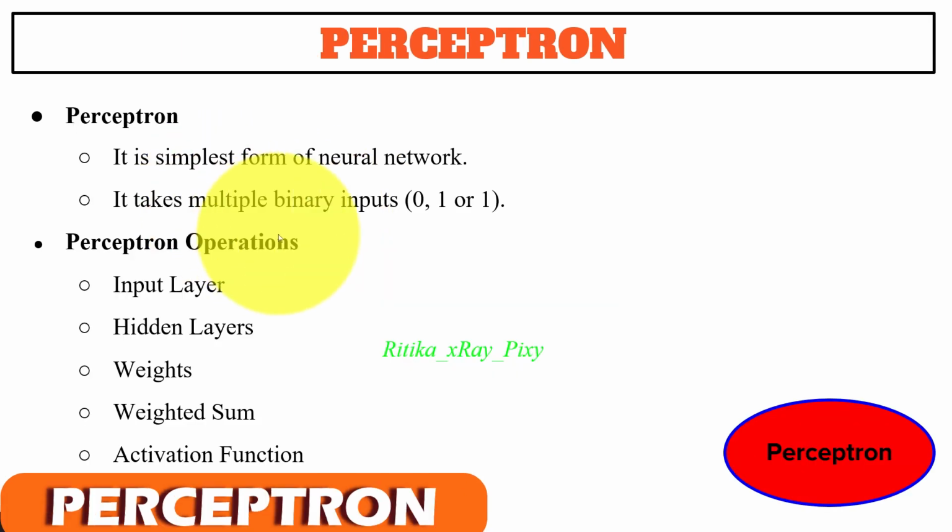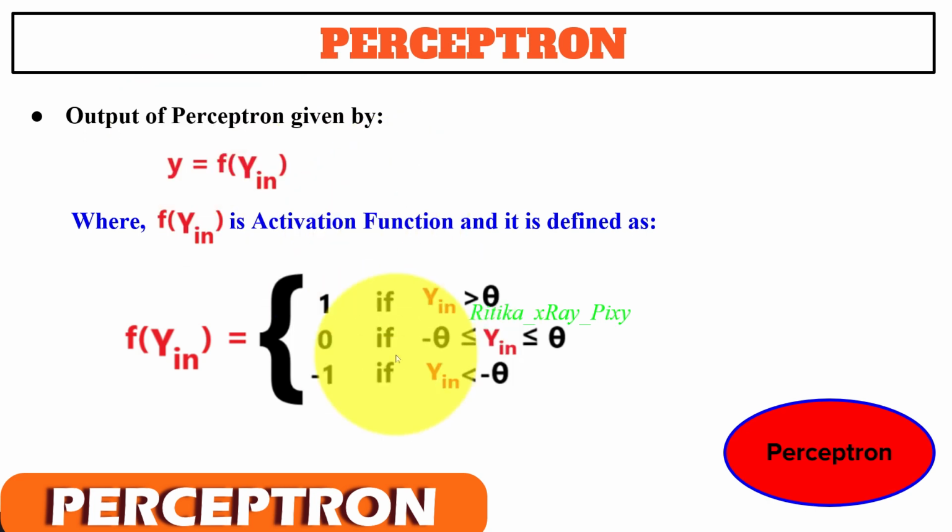Now we have the perceptron, that is the simplest form of neural network. It takes multiple binary inputs 0, 1, -1, and here you can see different operations. It contains an input layer, hidden layers, output layer, activation function, weights, weighted sum, and many more. And for any perceptron we can calculate the output using this.